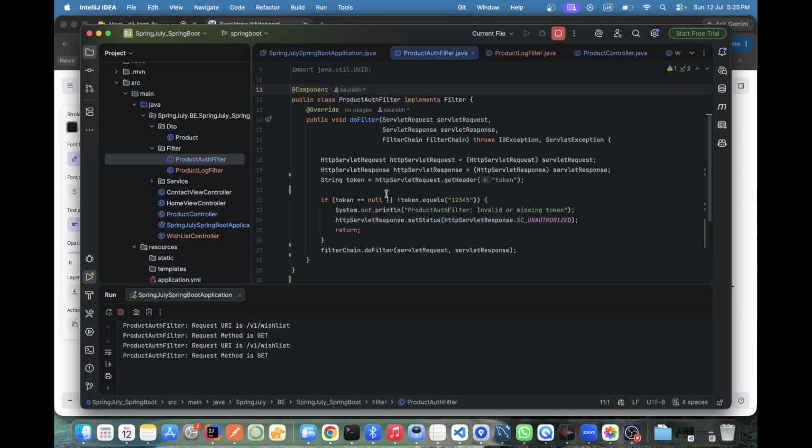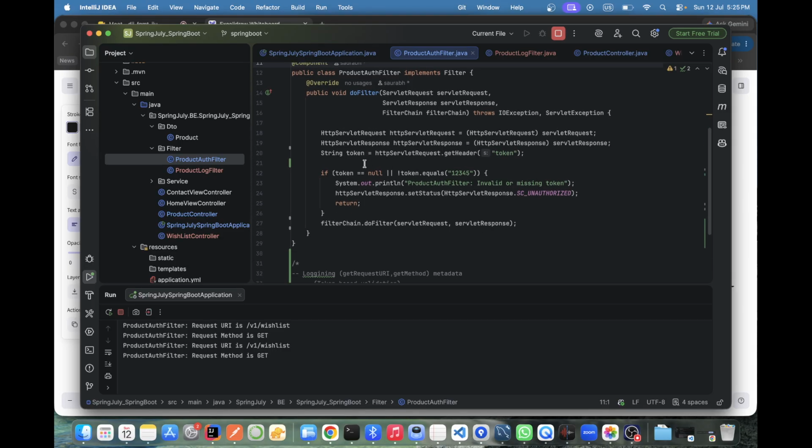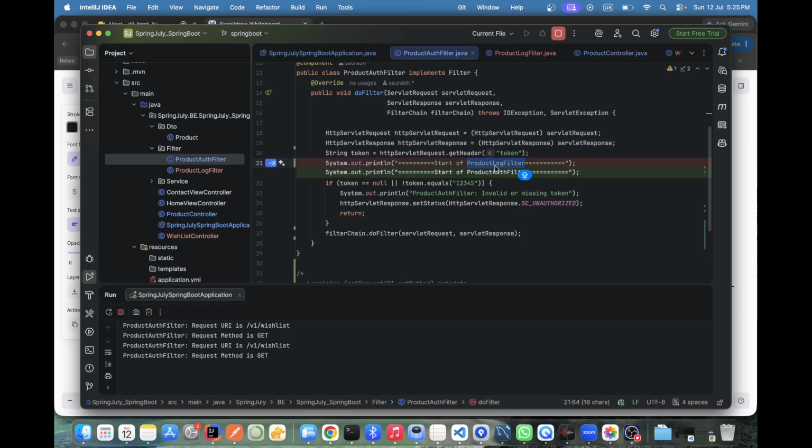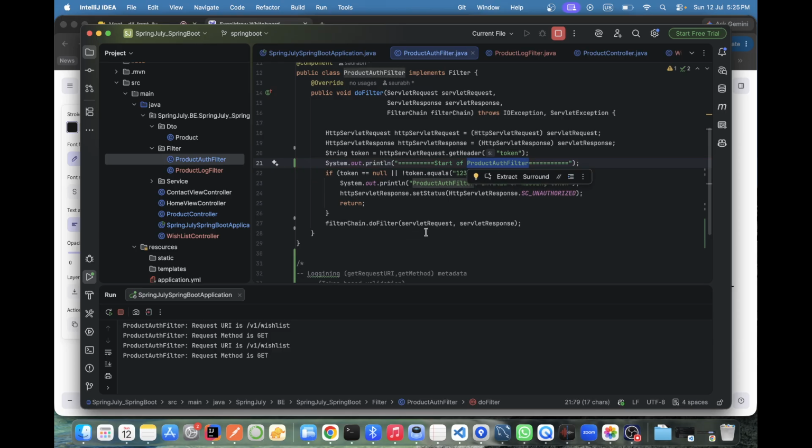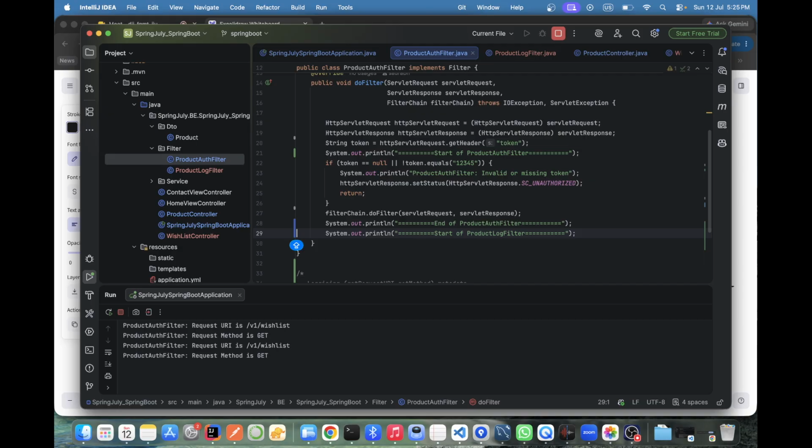Okay. Same thing can we do here. Start of, what is the name, product filter. After this can we do like this? Fine now?